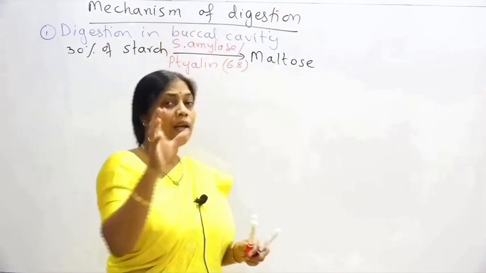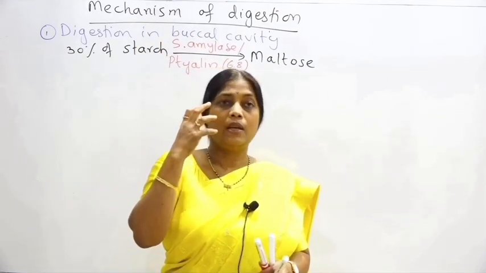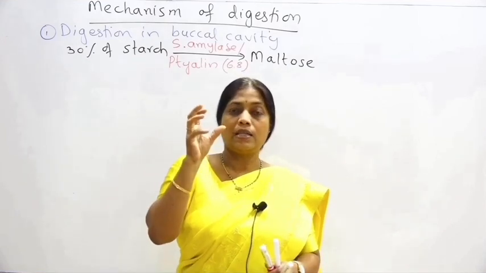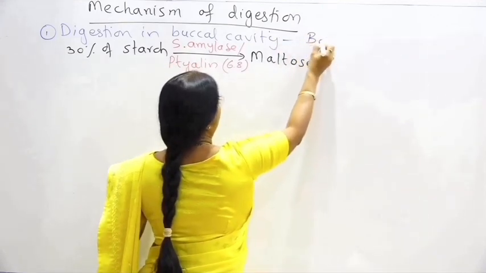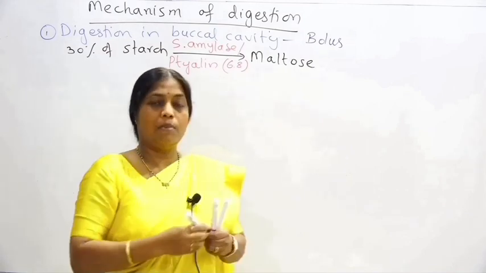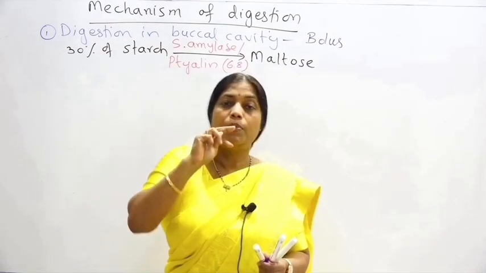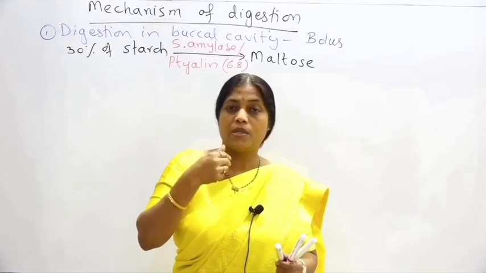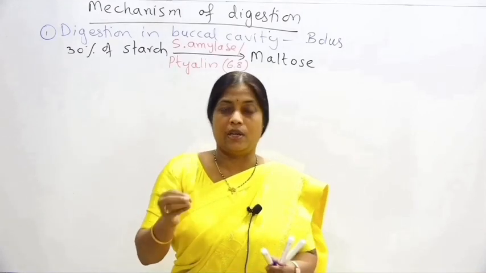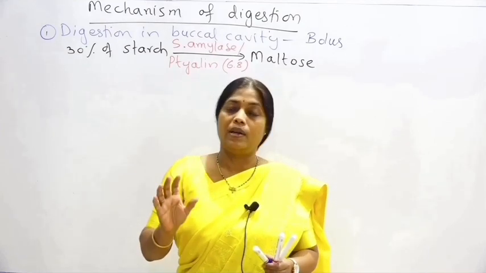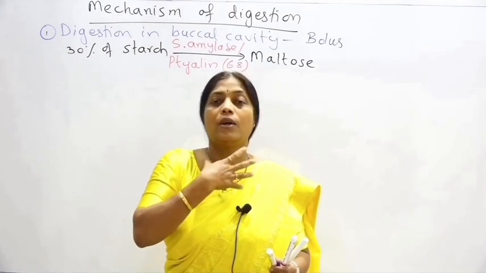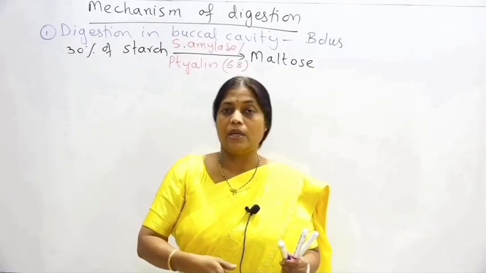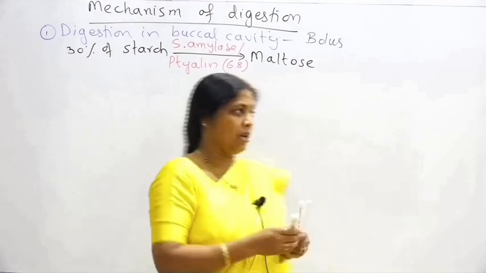Now, in our buccal cavity, when this digestion is taking place, when the food is getting mixed with the saliva, it gets converted into a ball-like structure, and that ball-like structure is called bolus. That bolus, with the help of the tongue, we push into our pharynx. This process is called swallowing or deglutition. Deglutition is a voluntary process where we push in the food, and the food which enters the pharynx undergoes peristaltic movement, and by this peristaltic movement it comes to the stomach. So the next digestion takes place in the stomach.